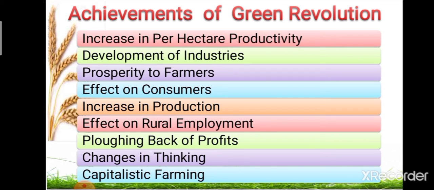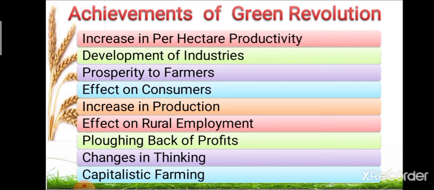Last point, that is capitalistic farming. The financial resources are needed for taking full advantage of the green revolution. The financial resources are provided by banks and cooperative societies. These provide loans to the farmer on easy terms, which is ultimately helpful to the farmer to increase his production. So these are the different achievements of green revolution.